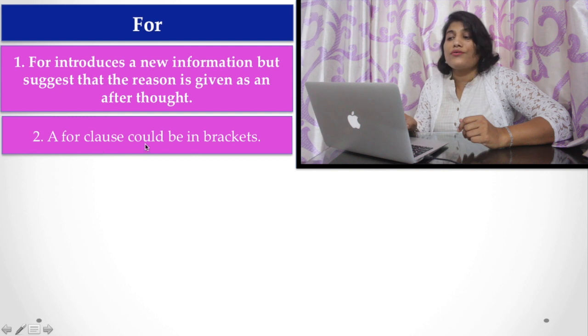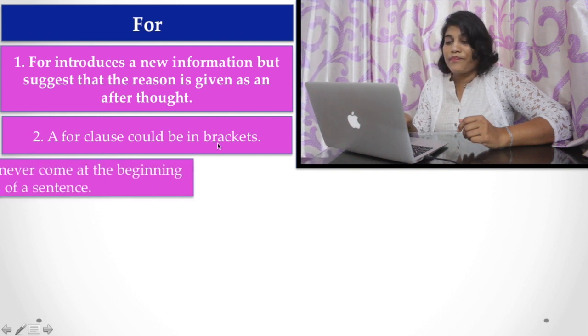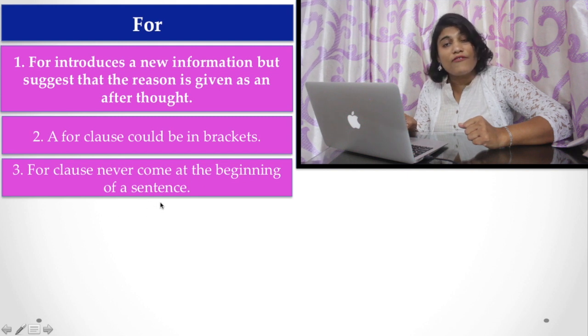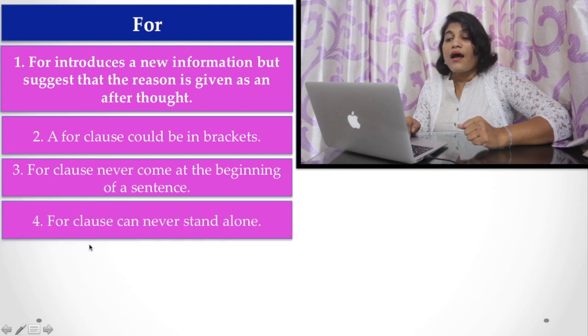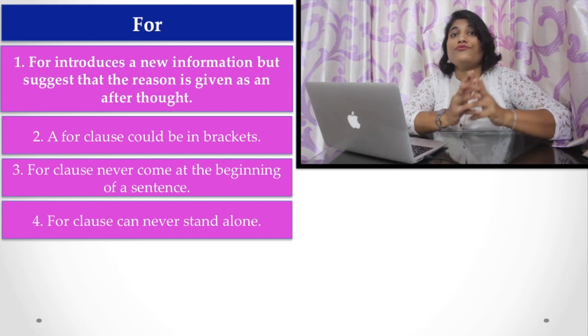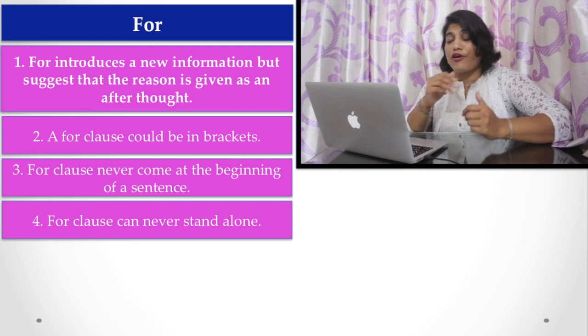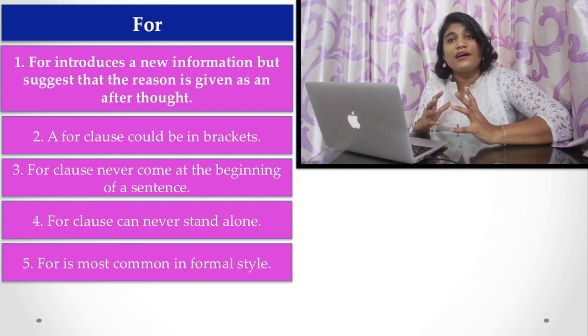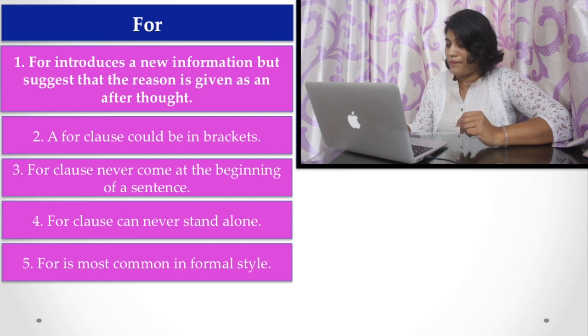A for clause could be in brackets. A for clause never comes at the beginning of a sentence. A for clause can never stand alone. All these are the prime features of a for clause in a sentence, and it is most common in formal style.